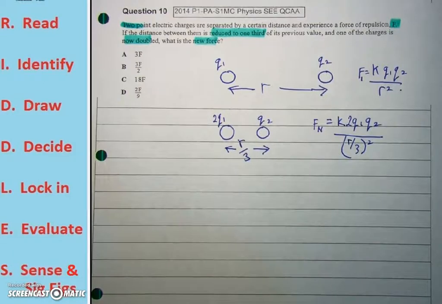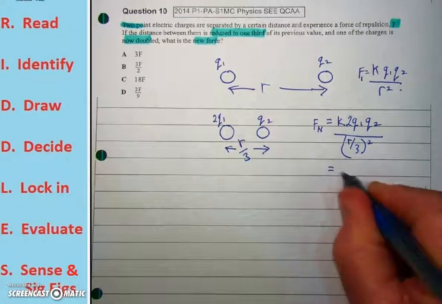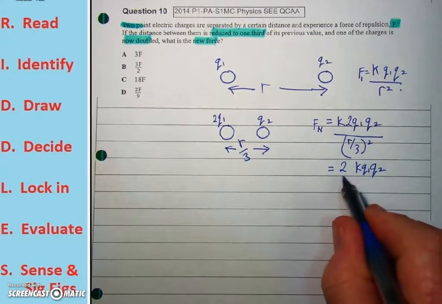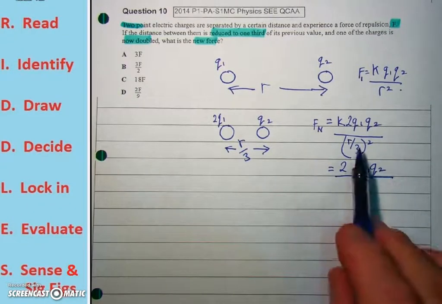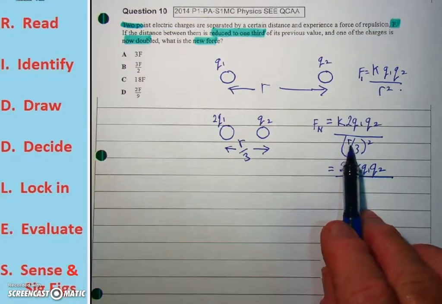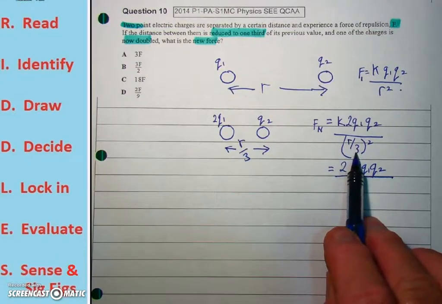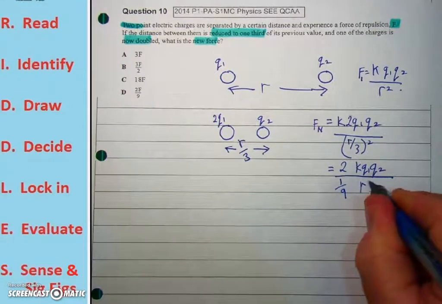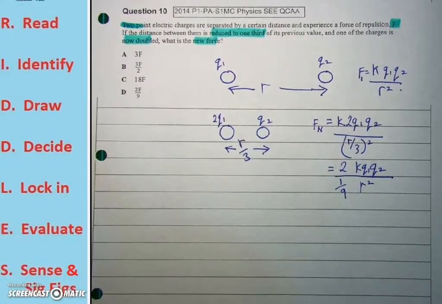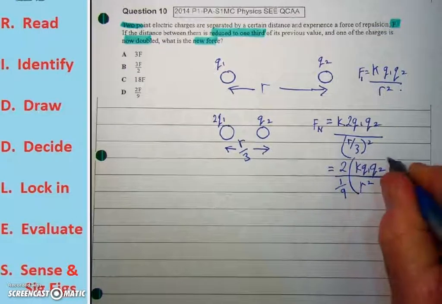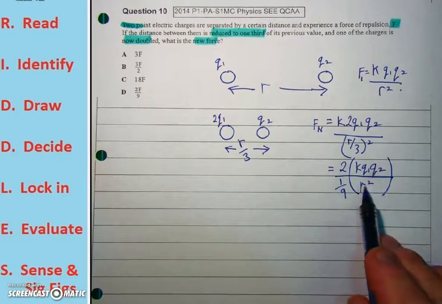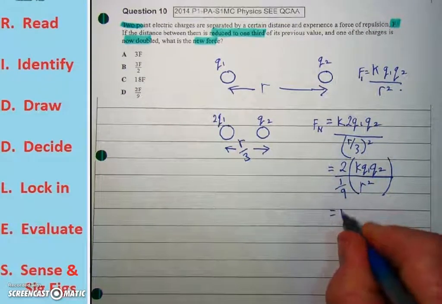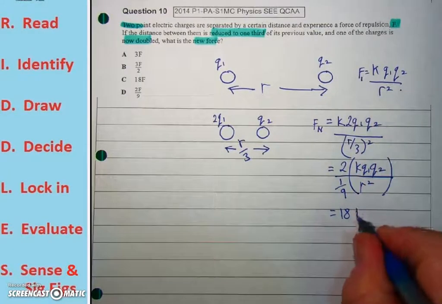Now it's a matter of multiplying out. Our top line becomes 2k Q1 Q2. Our bottom line becomes r over 3 squared, so that becomes r squared over 9. In this particular case, you'll note that k Q1 Q2 over r squared is our original force. Now 2 divided by a 9th is actually 18, so it's 18 times F1.